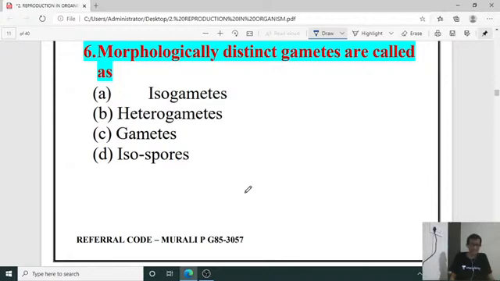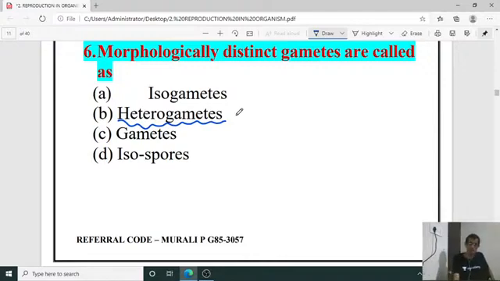Morphologically distinct gametes are called as what? Morphologically means under the microscope, if you are observing, it is very easy to differentiate male gamete and female gamete. If it is dissimilar, distinct, then it is called heterogametes. Another terminology. Like anisogametes, here it is the heterogametes.